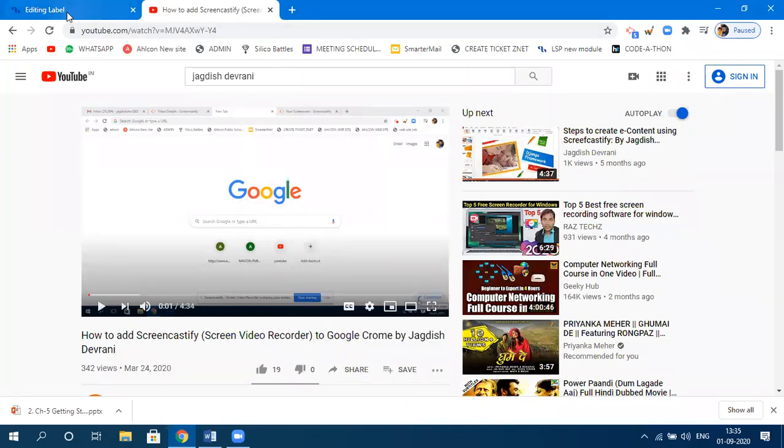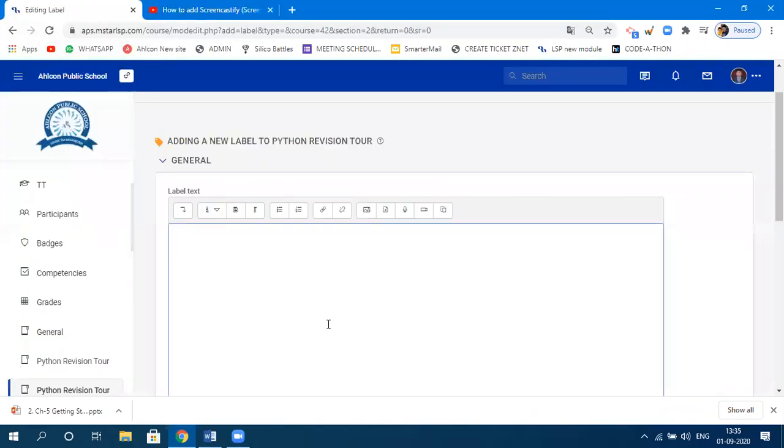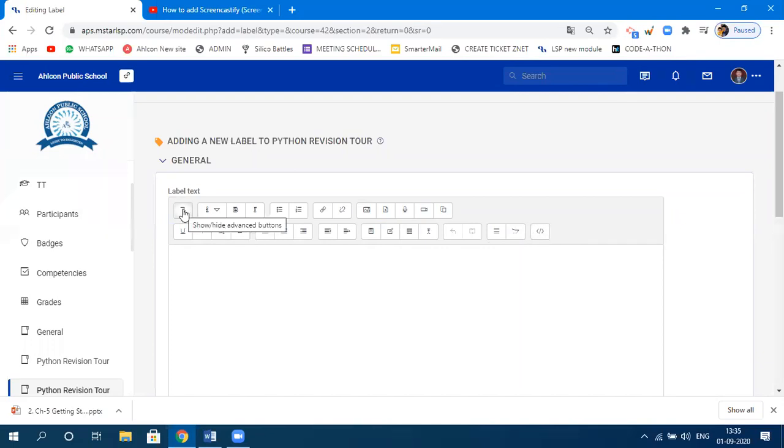Go back to your LSP. Now click on this part, show and hide advanced buttons. Click on this. After that, you need to click on this HTML. It's appearing over here. First of all, you need to click on this.